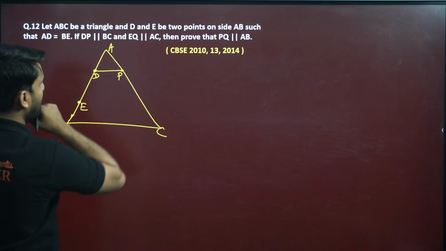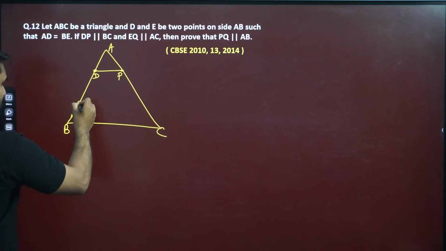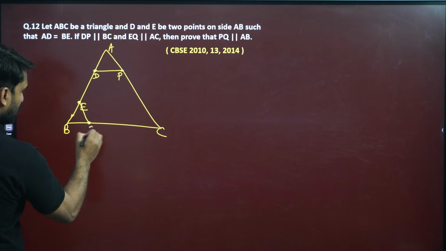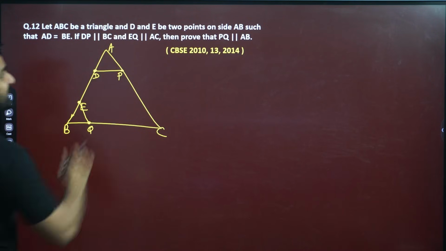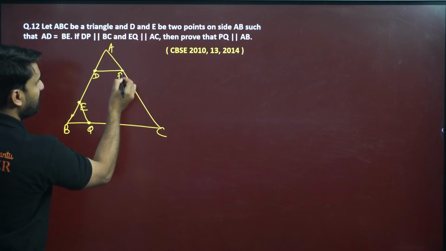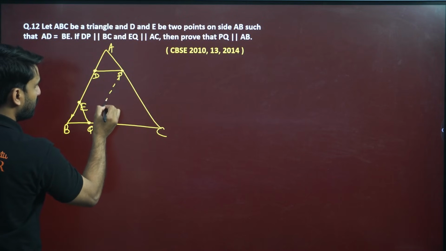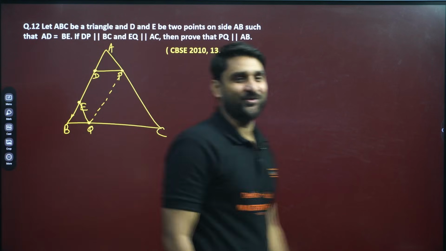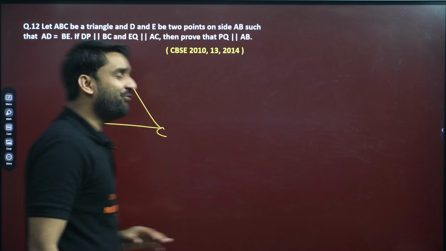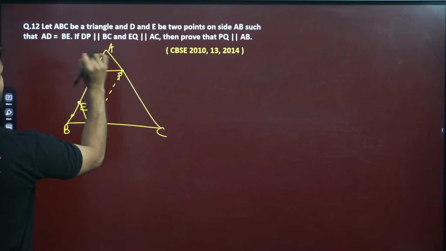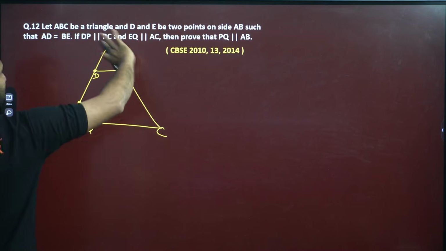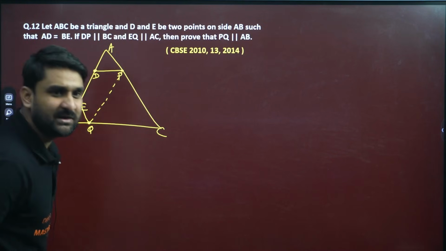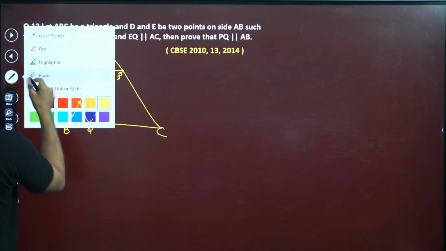Very good. EQ parallel to AC. EQ parallel to AC. Then prove that PQ is also parallel to AB. Wow, good question. If DP is parallel to BC and EQ is parallel to AC, then prove that PQ is parallel to what? I think this is visible to you guys.